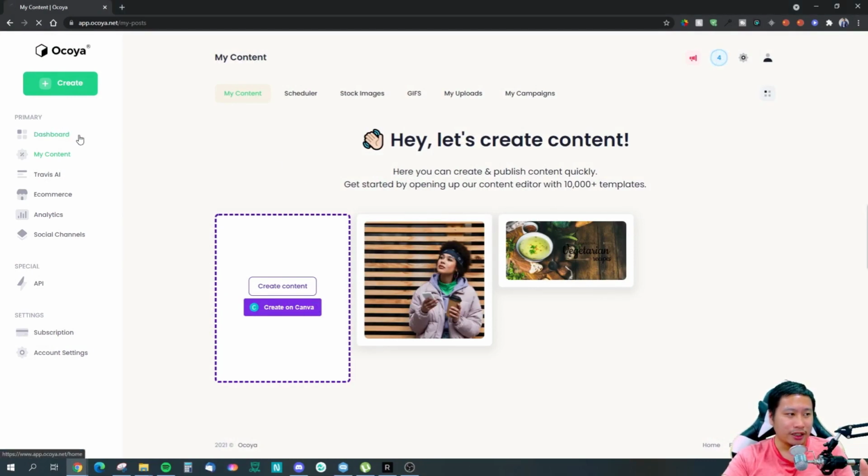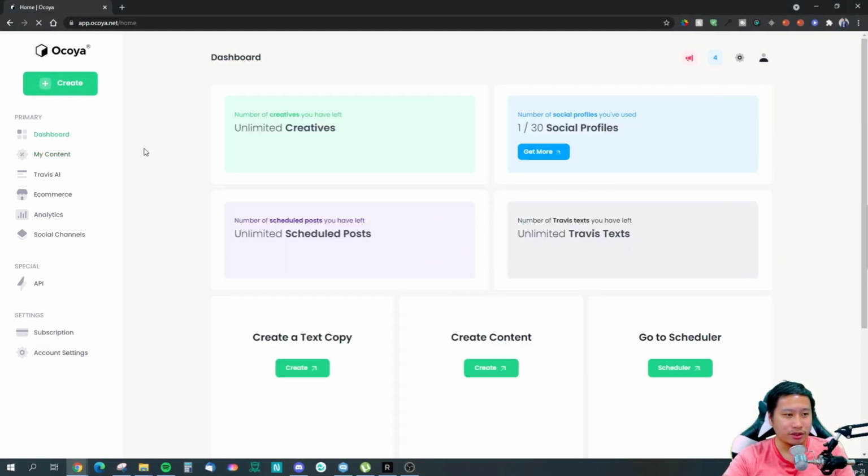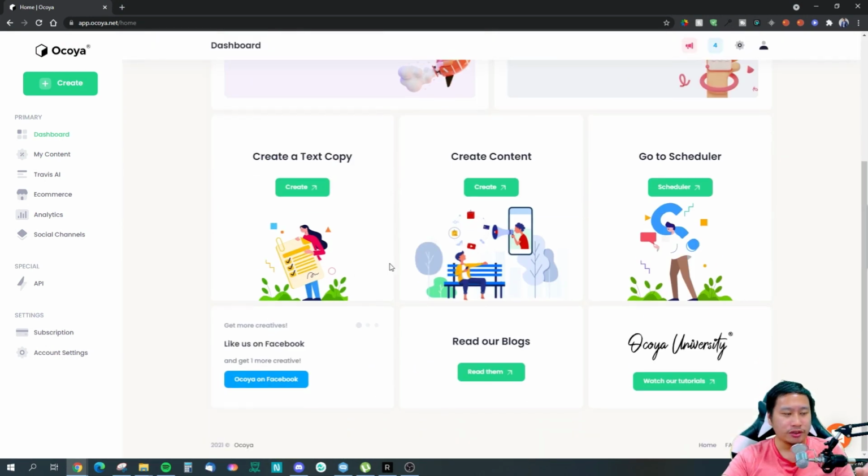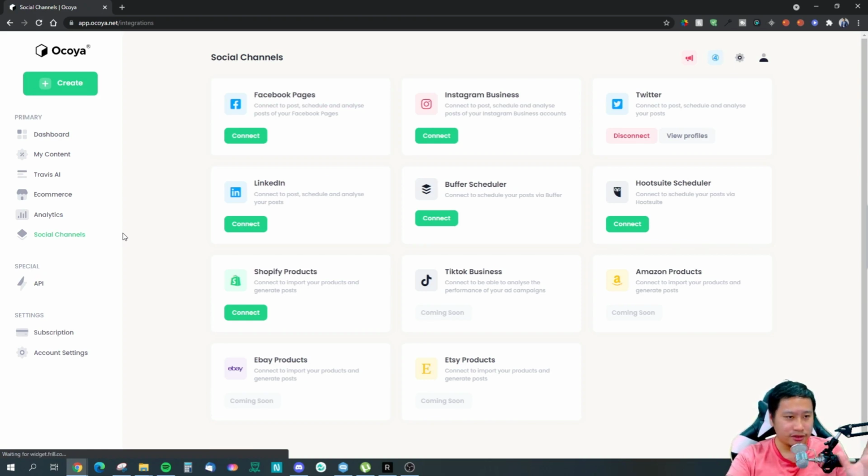So here we are in Ocoya. I'm just going to jump back into the dashboard right here. So this is the dashboard. You can generate text copy, you can then generate content, then you can go to the scheduler to post your content, right? So the first thing that you want to do is, of course, to connect your social media channels. They have Facebook pages, Instagram business, Twitter, and LinkedIn right now, and TikTok is coming soon. So you have five social media channels that you can post to.